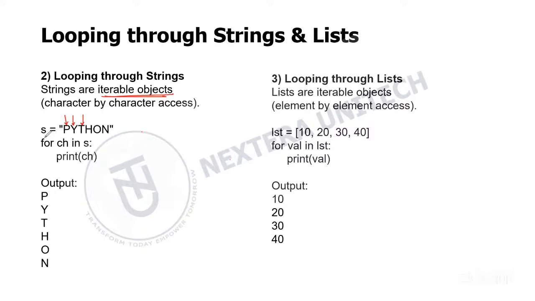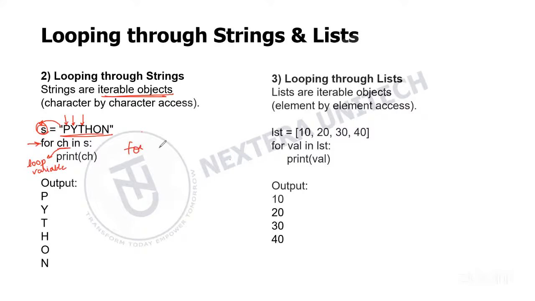Here we have an example of s equal to PYTHON, all in uppercase letters. We have a for loop. I want to iterate through this string. So what I'll do is, first we will assign this string to a variable s. Okay, it is assigned to s. Then here, for ch. This is the loop variable here. ch is the loop variable.